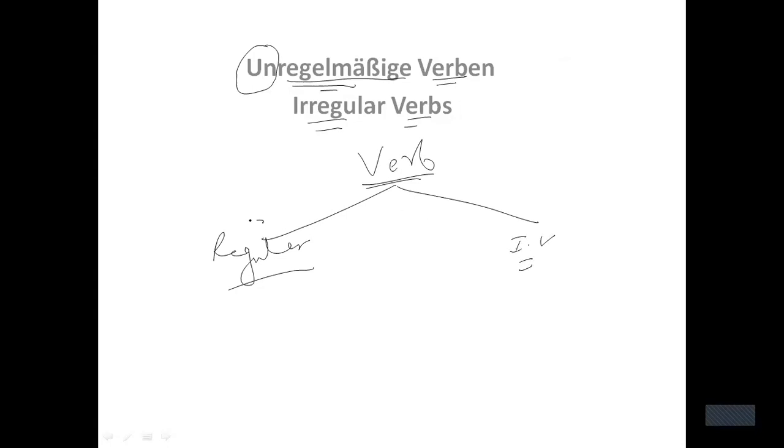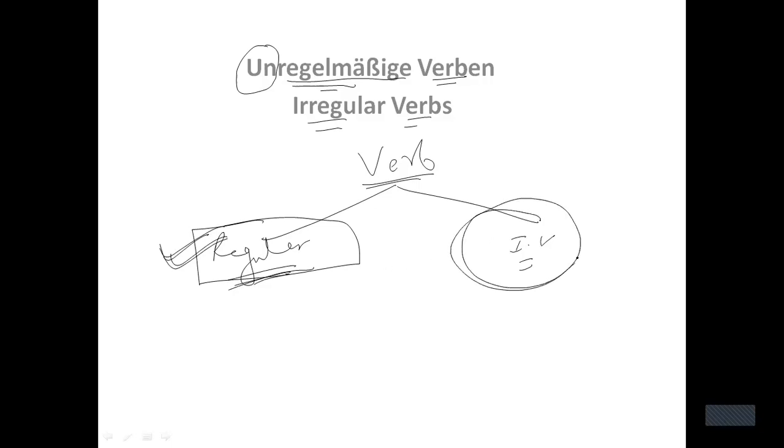So if I talk about verbs, in German we have two types of verbs mainly. One is regular verb and second is irregular verb, right? Regular verbs we have already discussed in our previous classes. And in today's lecture we are going to talk about irregular verbs, although we have modal verbs as well, right?